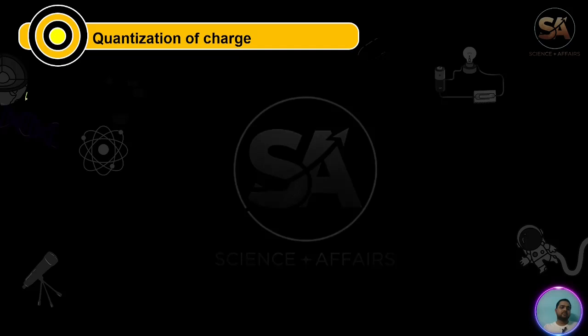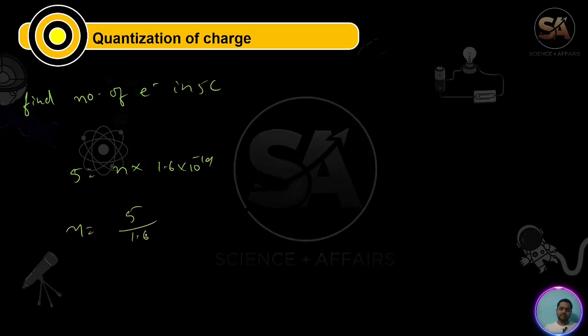Now again, quantization of charge, Q equals n e. One question: again find the number of electrons in 5 coulomb. So 5 equals n times 1.6 into 10 to the power minus 19, and n equals 5 upon 1.6 into 10 to the power minus 19. This will go up with 10. So 5 into 6.25 into 10 to the power 18. This many electrons is possible.